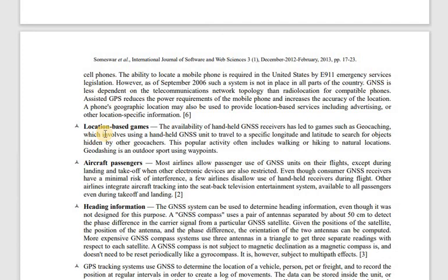Then of course these are also used by aircraft passengers. Most airlines allow passengers to use navigation units on their flights except during landing or takeoff, and other electronic devices are also restricted, right? Everyone knows this, because whenever we are going somewhere in a flight, you can see how much area we have covered and in how much time we are going to reach our particular location. So navigation is also provided,